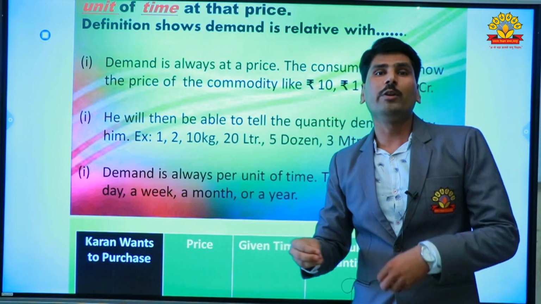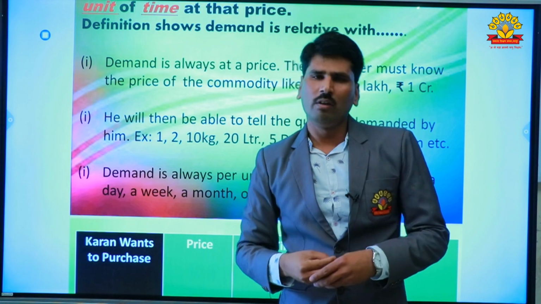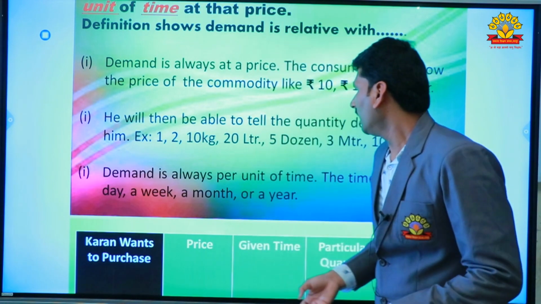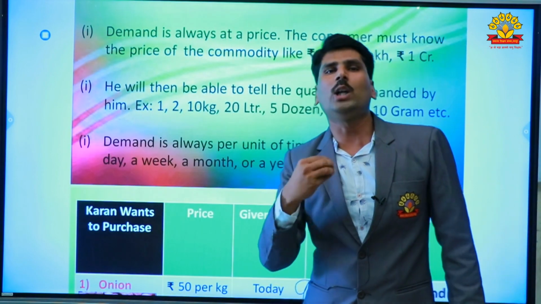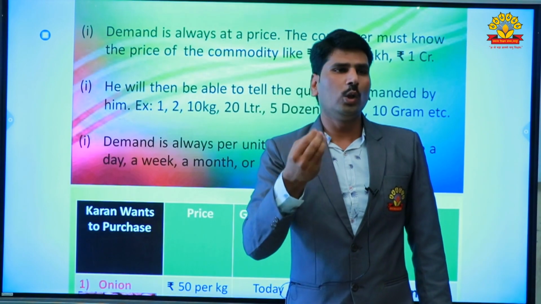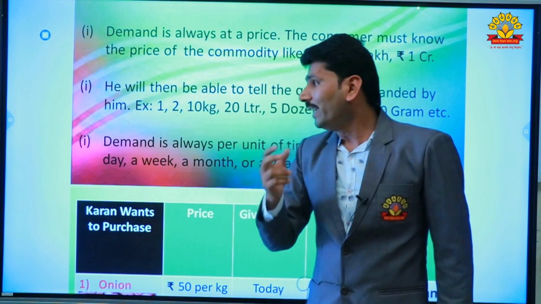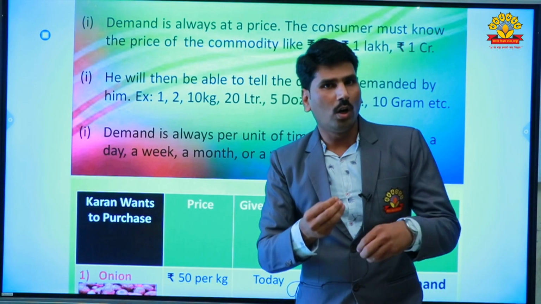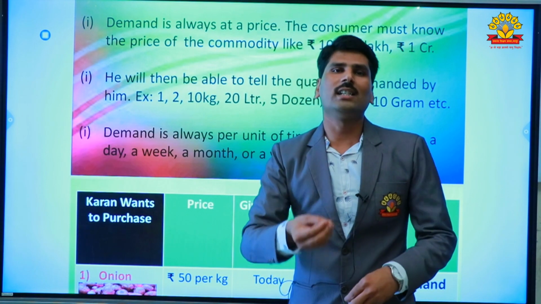For example, if you purchase tomato, we purchase 2 kg, 3 kg, 10 kg, 50 kg. If we purchase petrol, we purchase 1 liter, 2 liter, 3 liter, 5 liter. If we purchase bananas, we purchase 1 dozen, 2 dozen, 5 dozen.